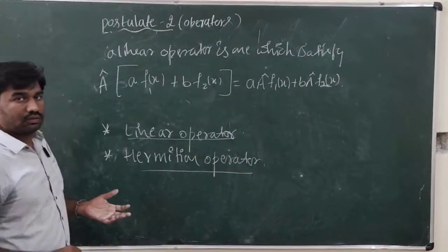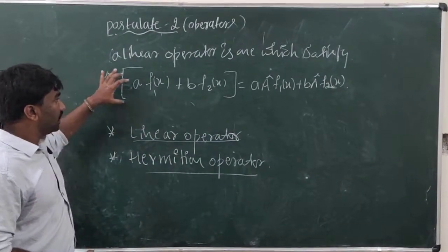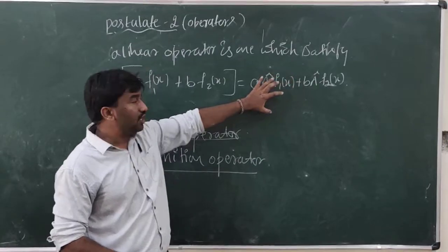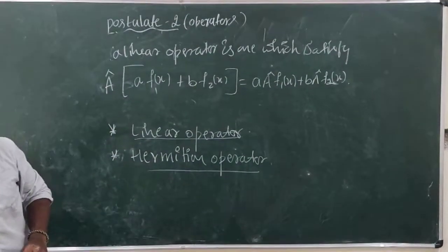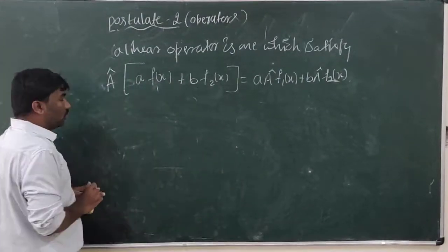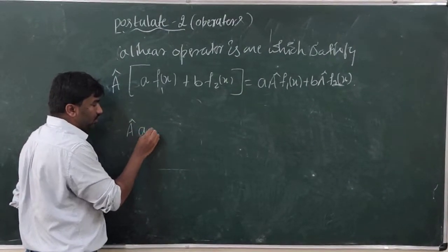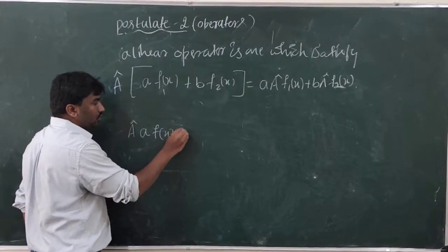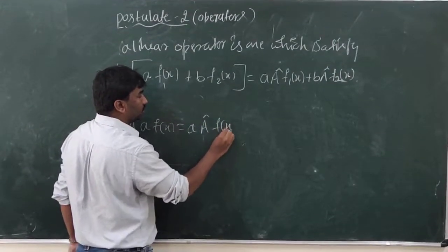If it is possible to write the operator A cap like this, then only you can say this A is a linear operator. That means if A cap operates on some constant a into the function f of x, it is equal to a into A cap f of x.